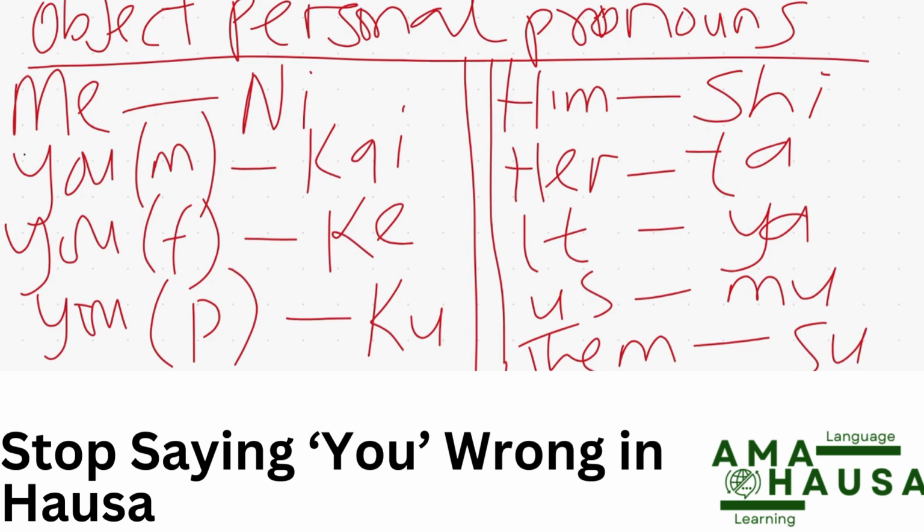Him is shi, her is ta, as in she as well. It is ya, okay. Us is mu, as in we, and them, they is still su. Ni, kai, ke, ku, shi, ta, ya, mu, su. These are object personal pronouns. Let's look at some examples that we can make with these.